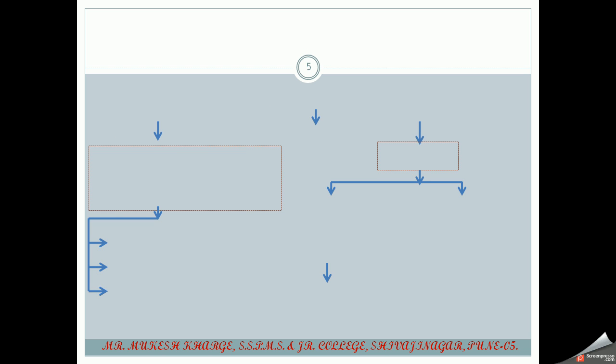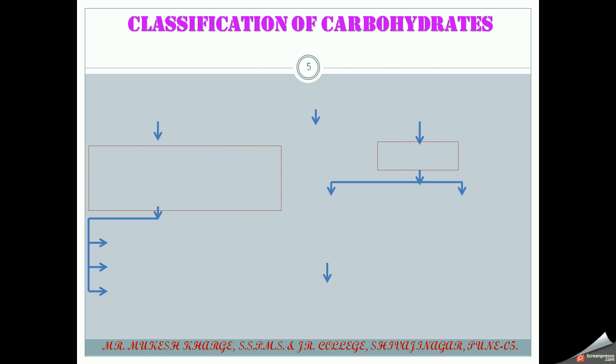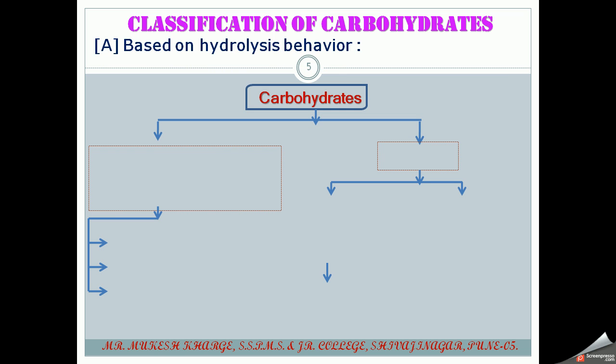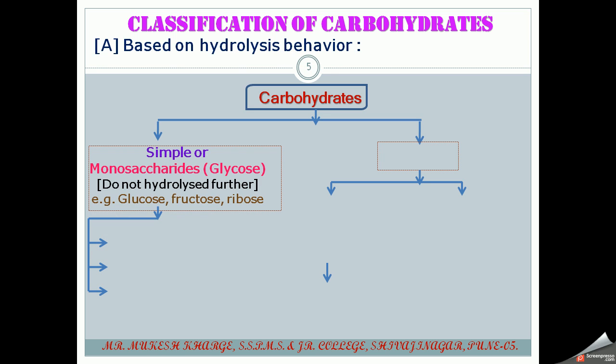Then next is the classification of carbohydrates. So we have to discuss the classification based on 3 different types. Let us discuss the first one, which is based on hydrolysis behavior. Here carbohydrates can be classified into simple or monosaccharides, also known as glycose. These carbohydrates cannot be further hydrolyzed. Examples are glucose, fructose, ribose.